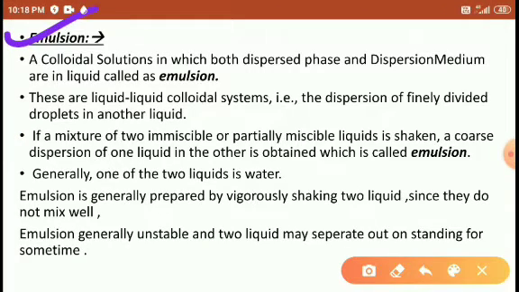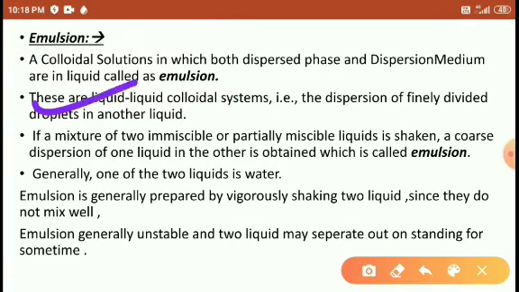Already we know that if the disperse phase and the dispersion medium are both in a liquid state, then such a type of colloid we call an emulsion. Right, students? If the disperse phase is a liquid and the dispersion medium is also a liquid, and both are mixed with each other to form a colloid, the first type of colloid we call an emulsion.